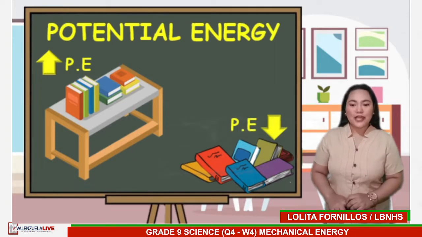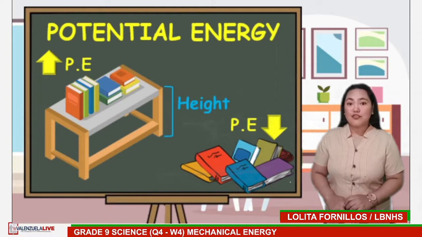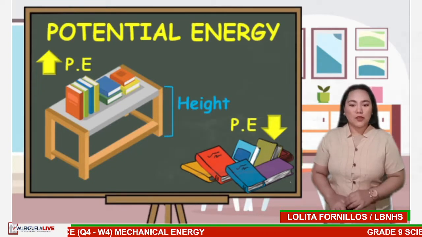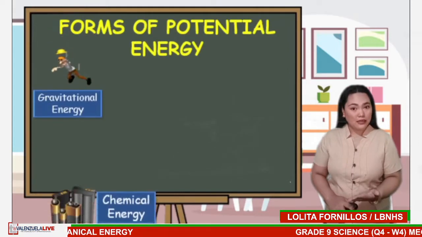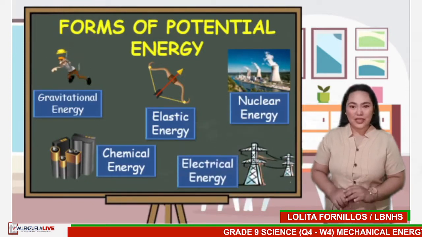Thus, potential energy depends on the height of an object relative to a reference point. The various forms of potential energy are gravitational, chemical, elastic, nuclear, and electrical energy.